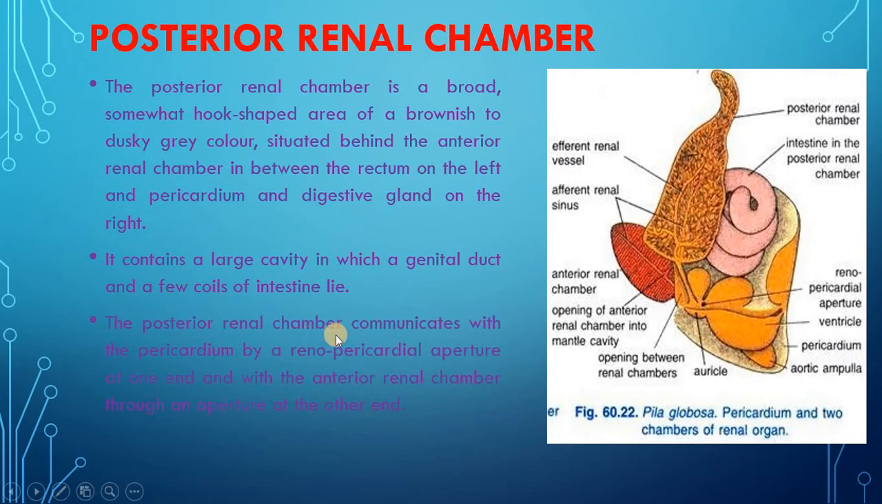The posterior renal chamber communicates with the pericardium by a renopericardial aperture at one end. Here you can see this is the posterior renal chamber and renopericardial aperture, which communicates with the pericardium at one end and with the anterior renal chamber through an aperture at the other end. The floor of the posterior renal chamber consists of a thin lining of tissues which separates its cavity from the organs which project into it.